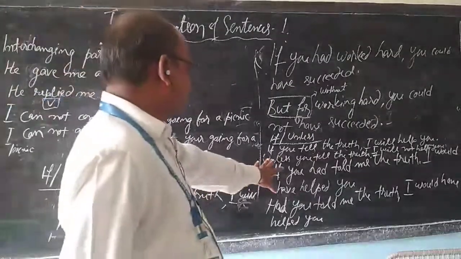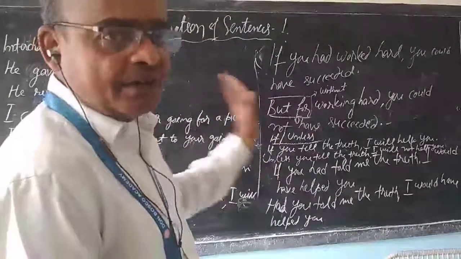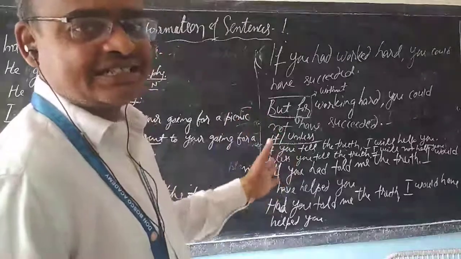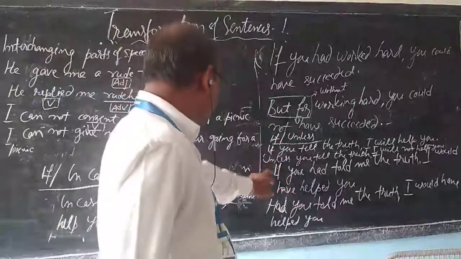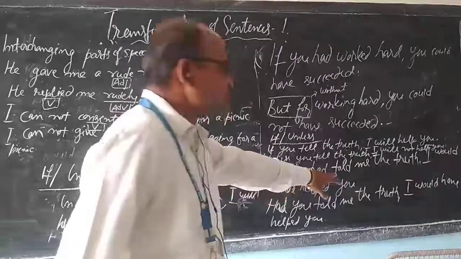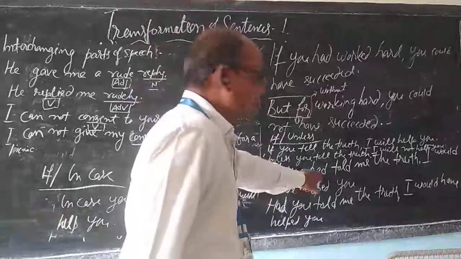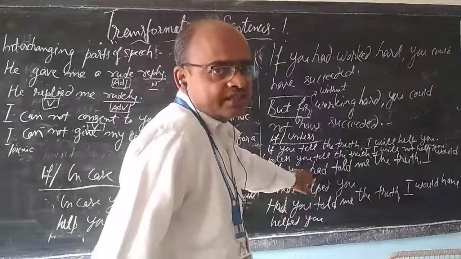Another rule is there. In conditional sentences, you know, we have already done exercises on conditional sentences. So see here. If you had told me the truth, I would have helped you. You can remove if, so you have to make this inversion. Means you have to make this question form.